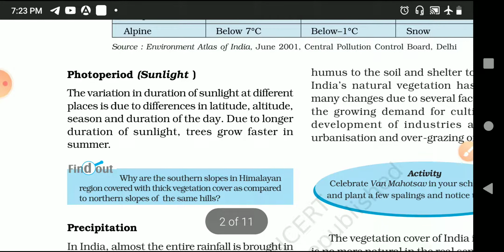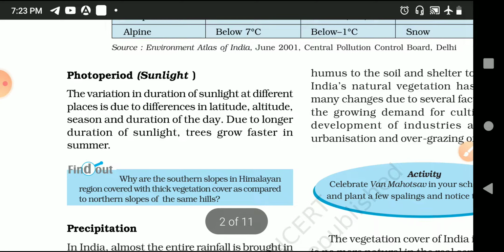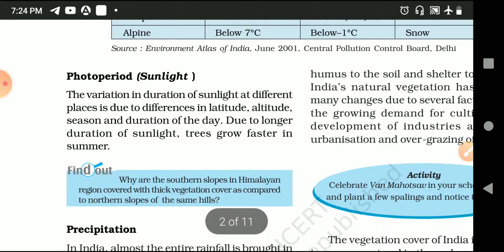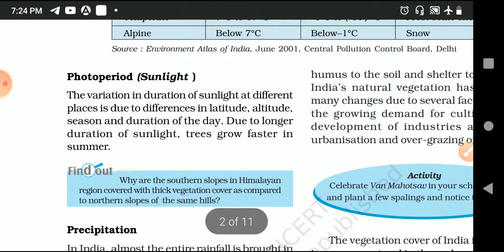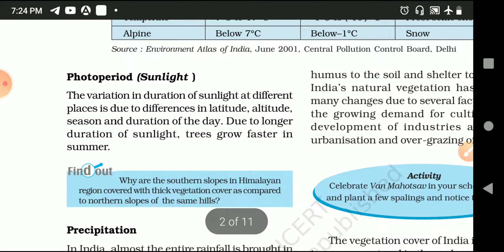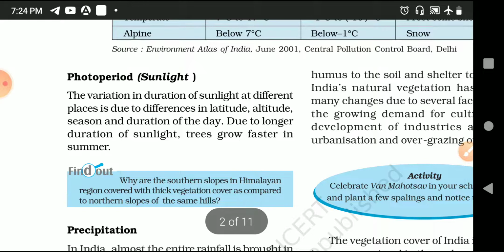Yes, of course, sunlight plays a vital, direct role in the growth of your vegetation plus wildlife. As your vegetation is there, the wildlife automatically survives. As your vegetation goes down, your wildlife is in danger.